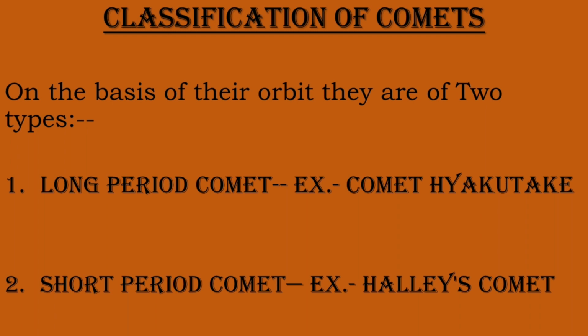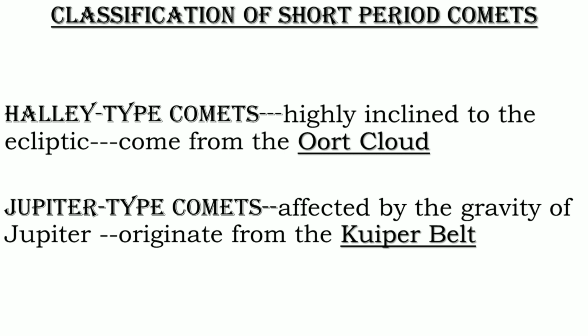Now let's talk about short period comets. Periodic comets, also known as short period comets, are those comets with orbital periods of less than 200 years or that have been observed during more than a single perihelion passage. Periodic comet is also sometimes used to mean any comet with a periodic orbit, even if greater than 200 years. The famous example of a short period comet is Halley's Comet, whose orbital period is just 75 or 76 years.